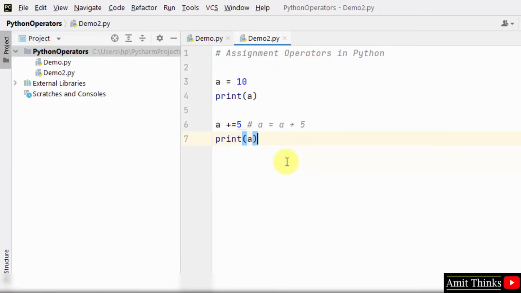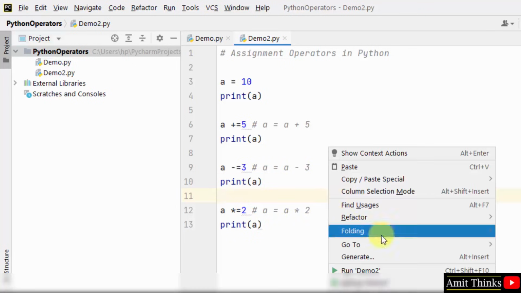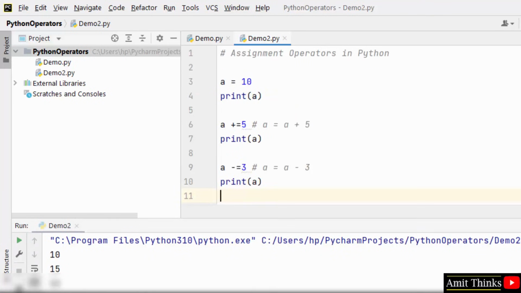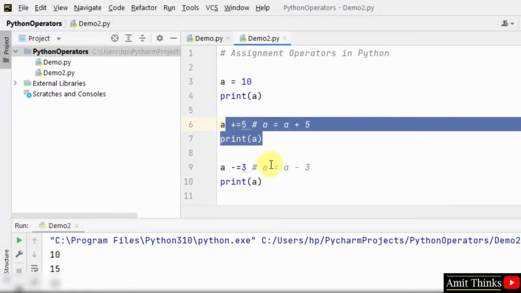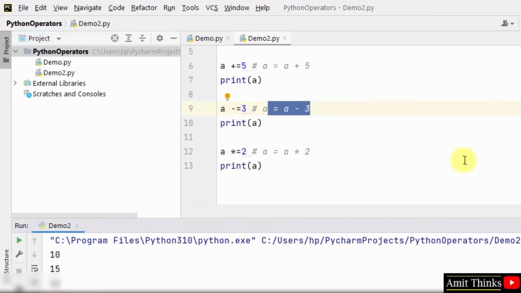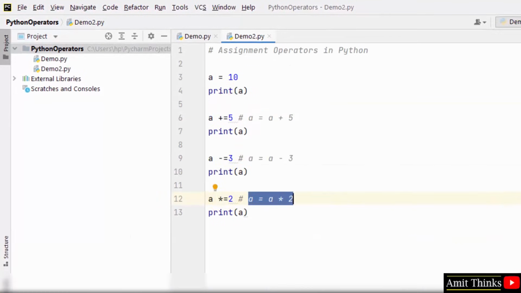divide assignment in the same way. So herein you can see I have shown examples for AND assignment, subtract assignment and multiply assignment. This will subtract 3 from the entire a value and this will multiply 2. Right click and run demo. Herein you can see initially it was 10. When you printed it, we added 5 to it, it's 15. For the total 15, what we did, we subtracted 3 here, that is 12. Then the 12 value is multiplied by 2, here it is, and the result is 24. So this is what we call the basic assignment operators in Python.